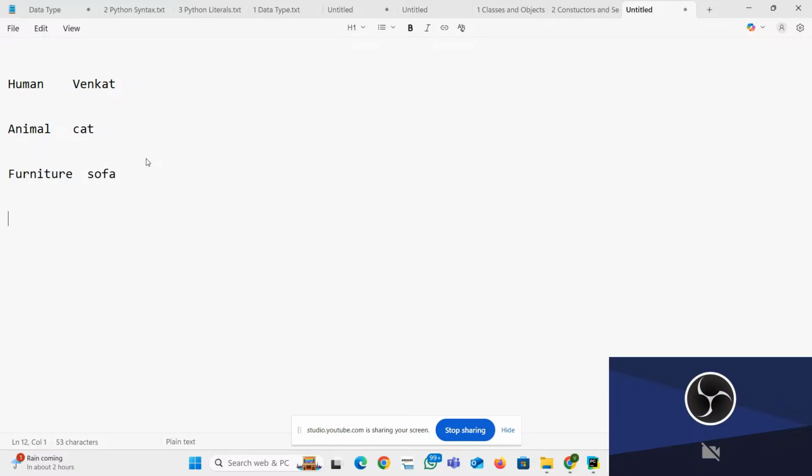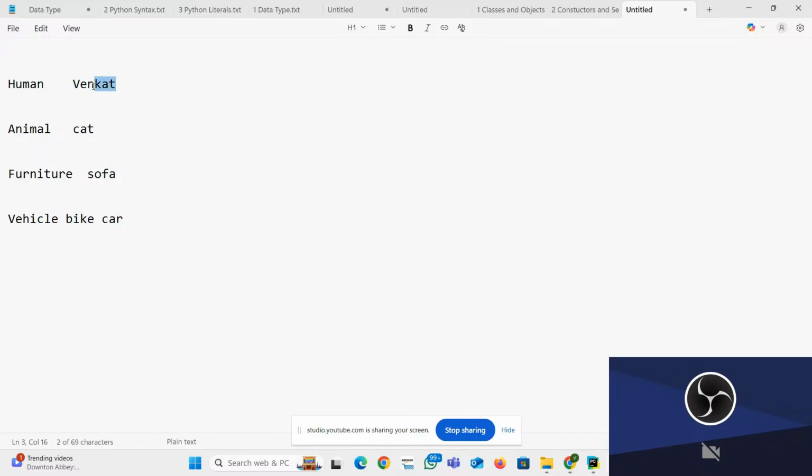Next one is vehicle. Vehicle is a class. What is the object? Bike, or we can talk about a car also. So human is a class, animal is a class, furniture is a class, vehicle is a class, and here we are creating the objects.